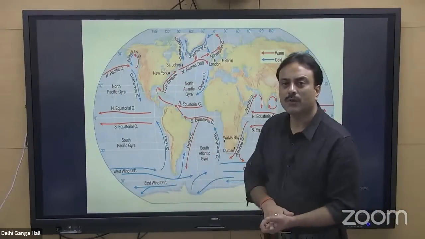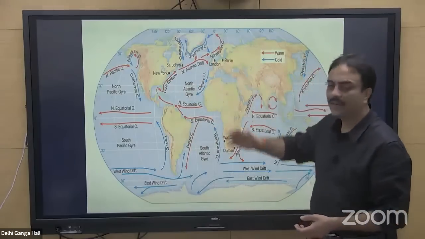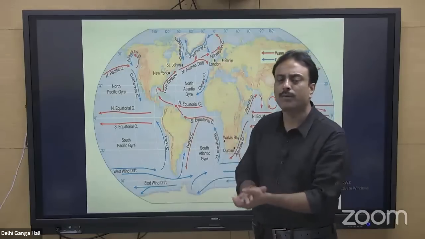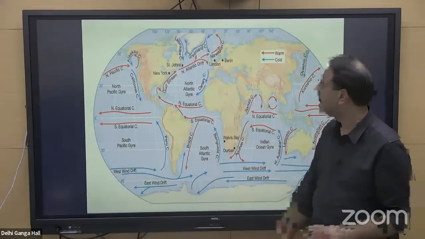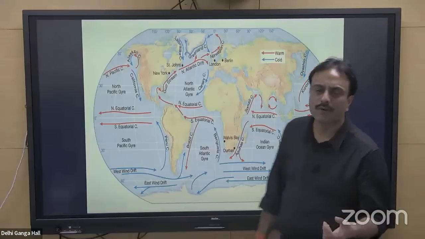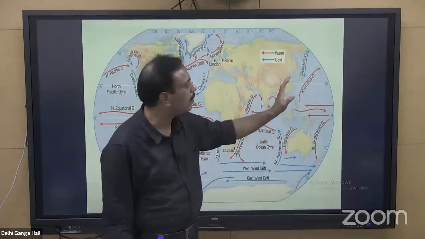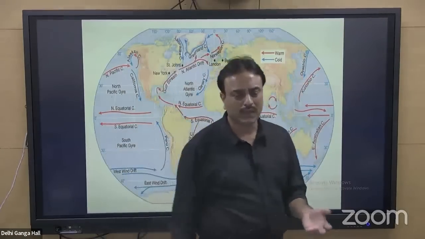Grand Fishing Bank along Newfoundland by the Gulf Stream and the Labrador Current, the Fishing Bank in the region of Norway by the Norwegian warm current and the cold polar waters of Norway, Dogger Fishing Bank in the region of North Sea by the Rennell current and the cold polar waters of North Sea, and the Nippon Fishing Bank or the Japan Fishing Bank along the eastern coast of Japan by the warm Kuroshio current and the cold Oyashio current.